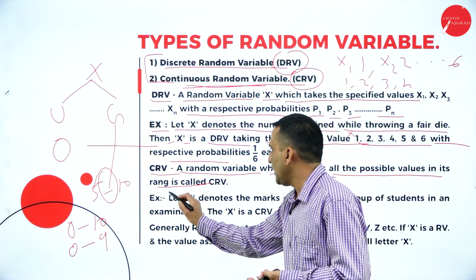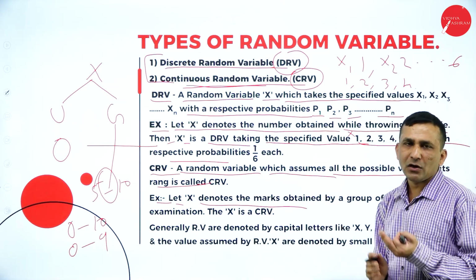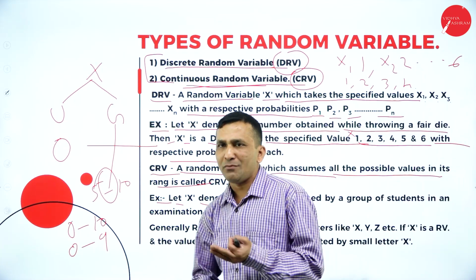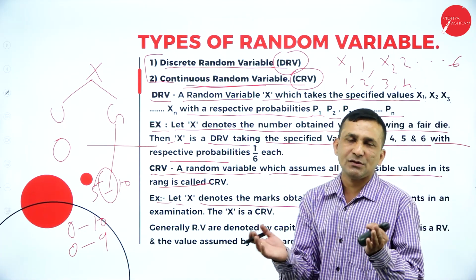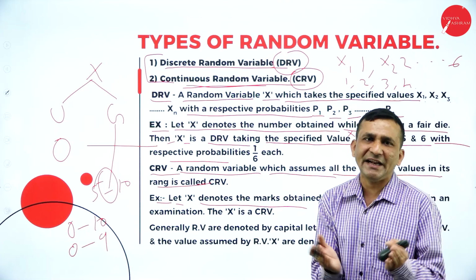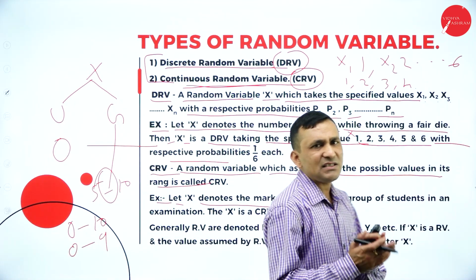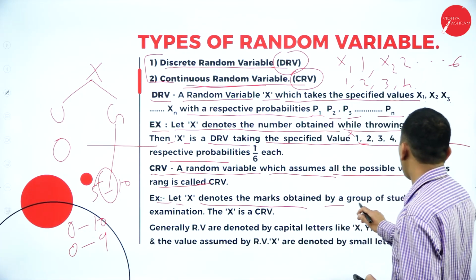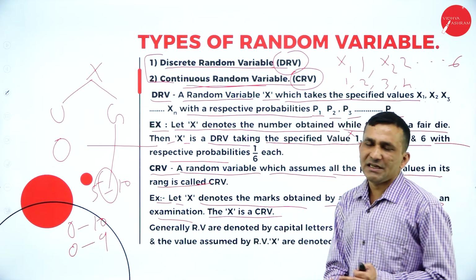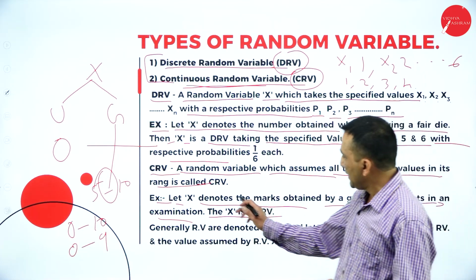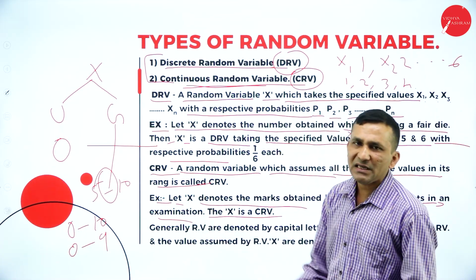Here let X denote the marks obtained, because most questions relate to marks obtained, number of employees, or a group of people, where you are finding a range. The simple formula for the range is highest minus lowest value. For a group of students in an examination, X is a continuous random variable, because we get a range difference, highest minus lowest.